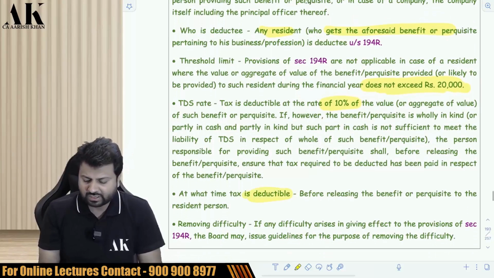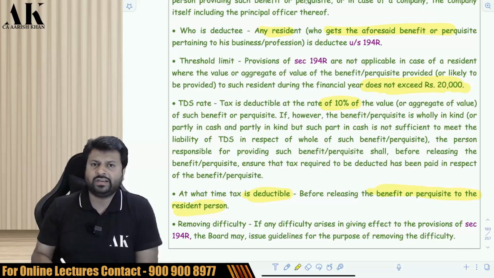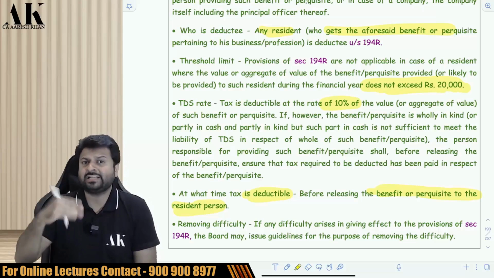What is the timing of deduction? The timing of deduction is before releasing the benefit or perquisite to the resident person. So before you release, you have to deduct TDS, or you have to ensure that the other person has paid the tax in case of benefit in kind.